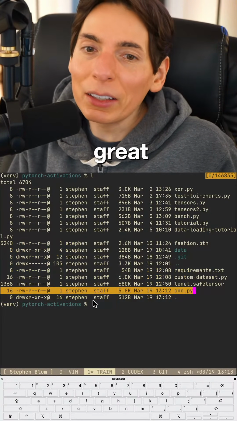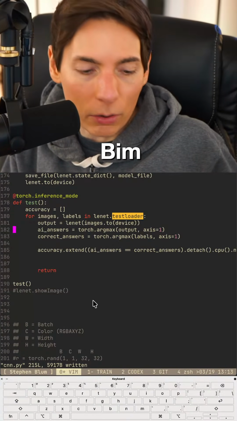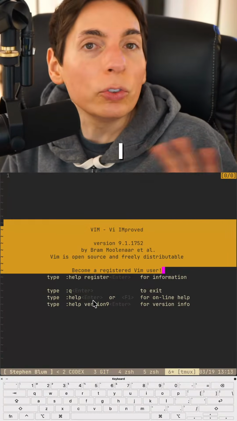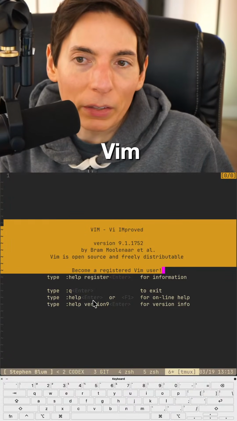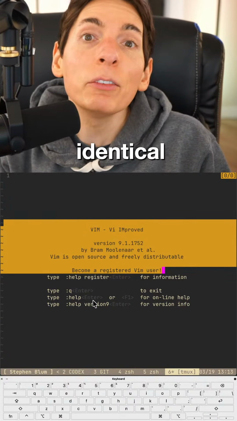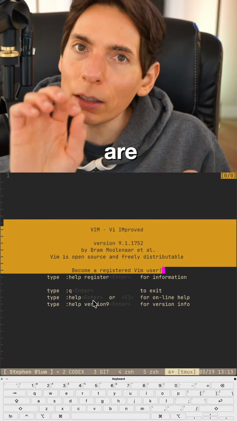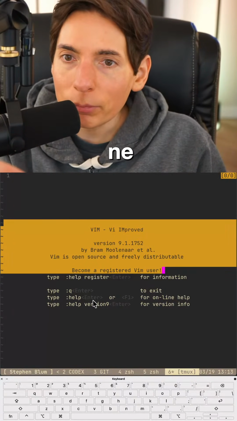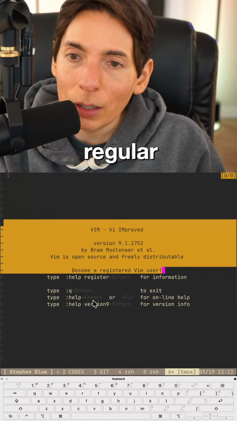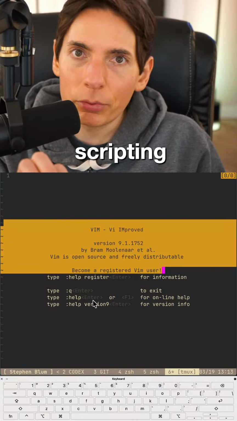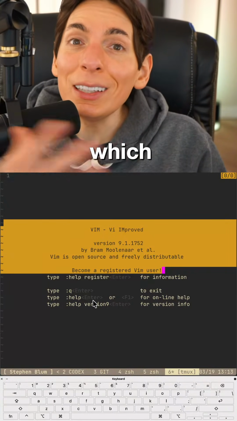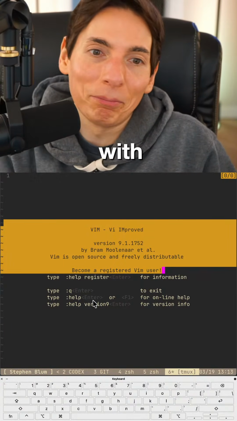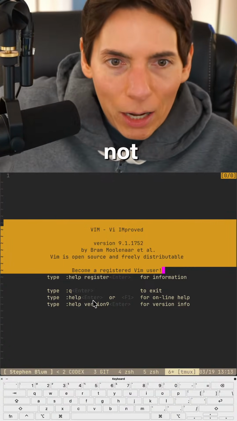NeoVim is great. I like NeoVim. So NeoVim and Vim, standard Vim, which I use standard Vim, right? So you can see here I use standard Vim. I don't use NeoVim. I just use regular Vim. They're basically identical. And in fact, they pretty much are. The major difference is that NeoVim, being a fork of regular Vim, added Lua scripting on top of Vim, which makes it easier because Vim script is not easy to deal with.